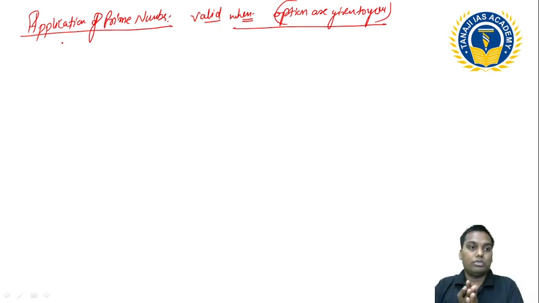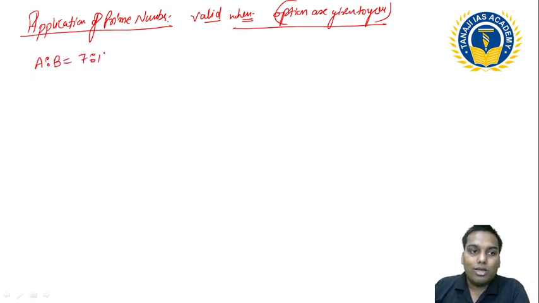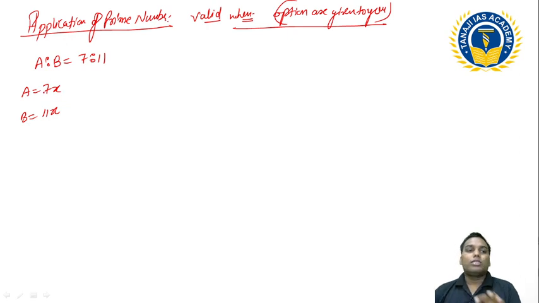If you are sitting in the examination and you try to mark that answer, you can mark it in this way. Let me tell you. Suppose I say that A ratio B is 7 ratio 11. Can I assume that A is equal to 7x and B is equal to 11x? This is not only valid for prime numbers, it is valid for all numbers, but you have to be more comfortable with numbers.